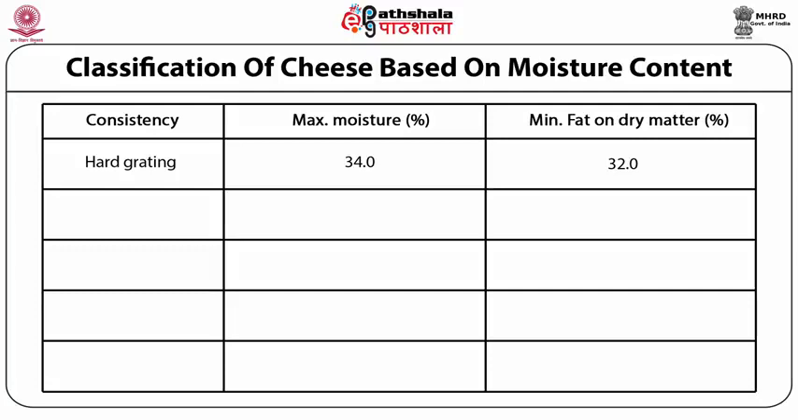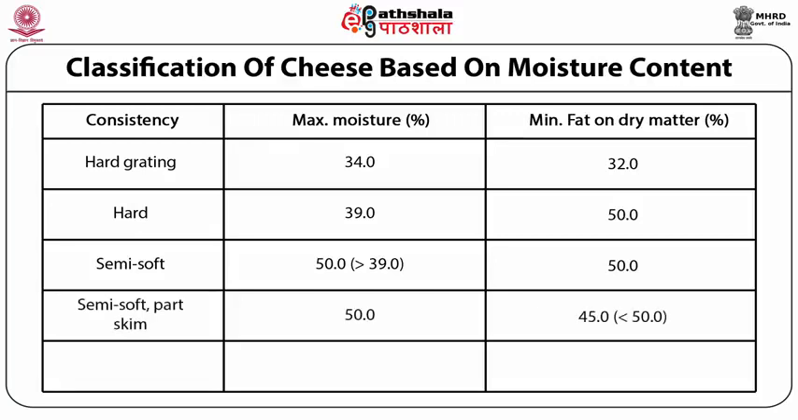The moisture content prescribed is maximum 34% for hard grated cheese, and the fat on dry matter should be preferably minimum 32%. For a hard cheese, not necessarily to be grated, the moisture content could be still greater, up to maximum 39%, whereas the FDM content should be minimum 50%. The next variety, semi-soft variety, the moisture can be maximum 40%, whereas the fat on dry matter should be minimum 50%.